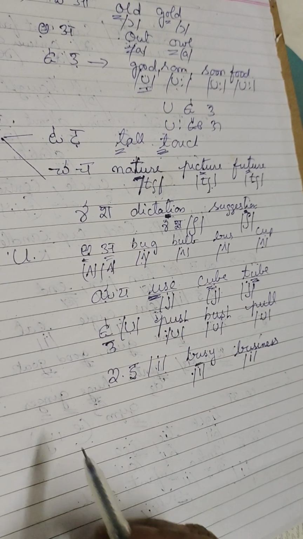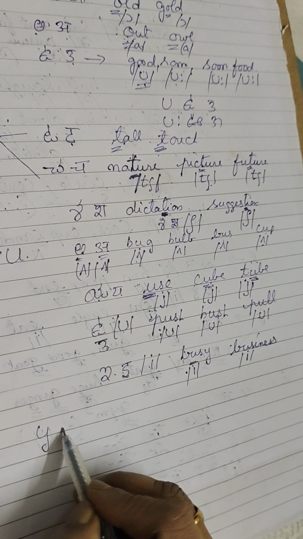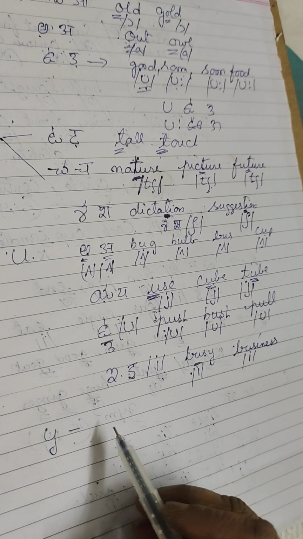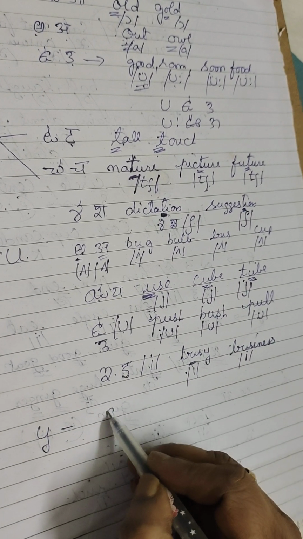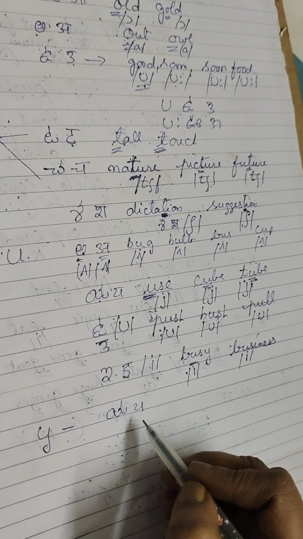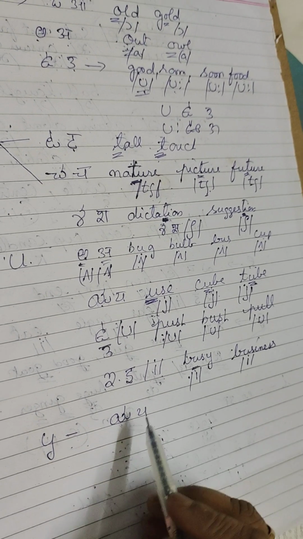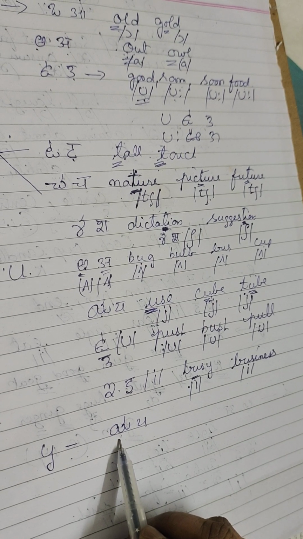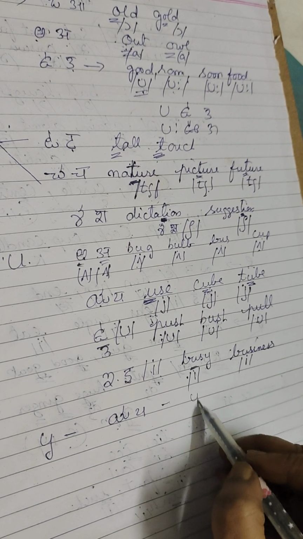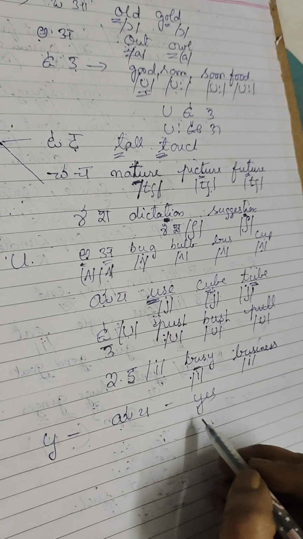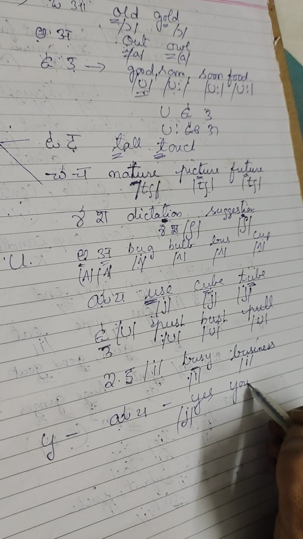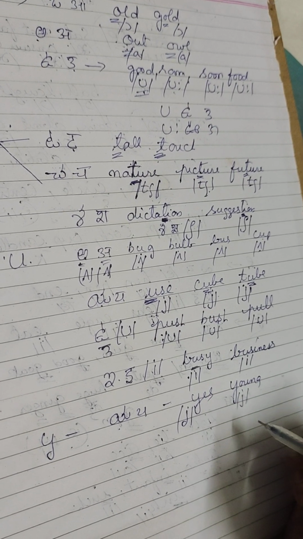And next one is Y. The last letter Y. As I told you, this gives Ya sound. This also produces Ya and E. Let me first explain the phonic sounds of Ya. So this we can see in yes, Ya sound. This is a symbol of Ya.